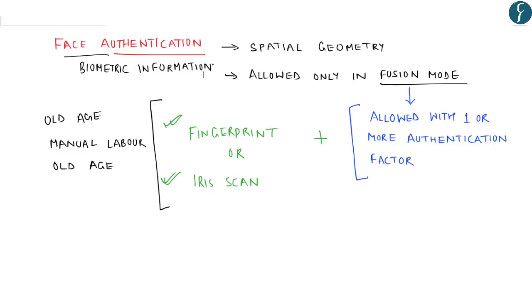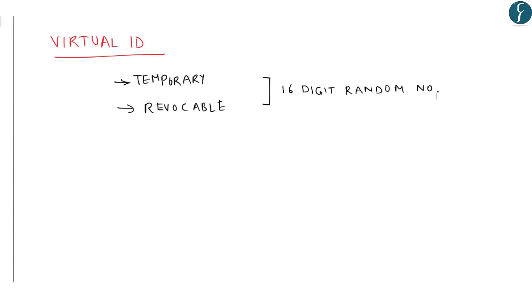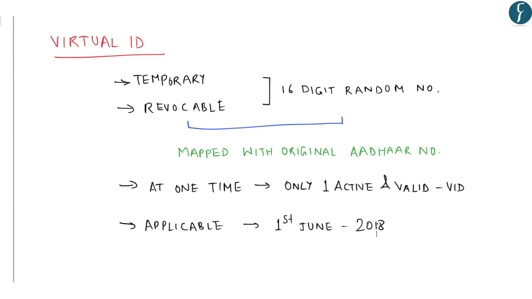Now let us understand certain key points about virtual ID. In this regard, it is important to know that virtual ID or VID shall be a temporary and revocable 16-digit random number which shall be mapped with the original Aadhaar number to be used by Aadhaar holders for authentication purpose. At a particular point of time, there shall be only one active and valid VID, and all authorized agencies have to mandatorily migrate to the new system by 1st June 2018. So these are some of the important information with respect to virtual ID.